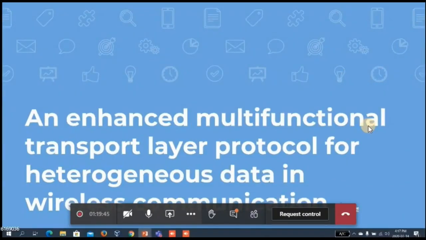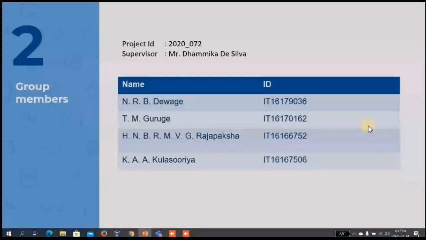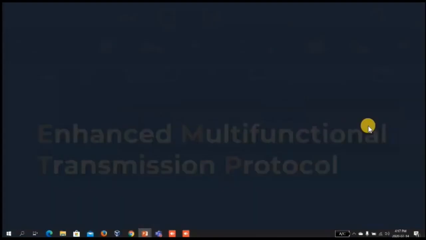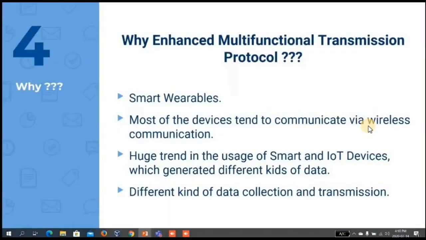First of all, I'll give a brief introduction about our research topic. Our research topic is an enhanced multifunctional transport layer for heterogeneous data in wireless communication. These are our group members. This is our protocol name, which is referred to as EMTP, and these are some of the reasons for the designing of our EMTP protocol.